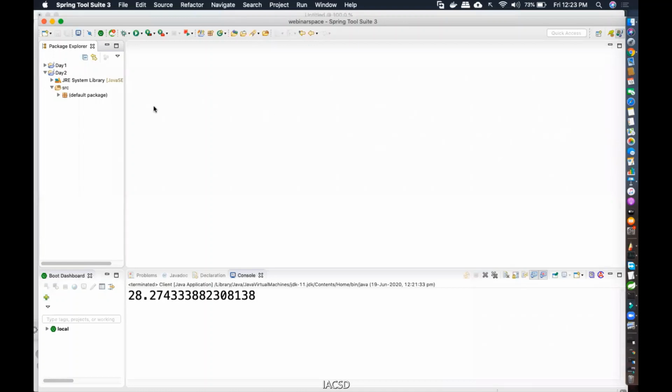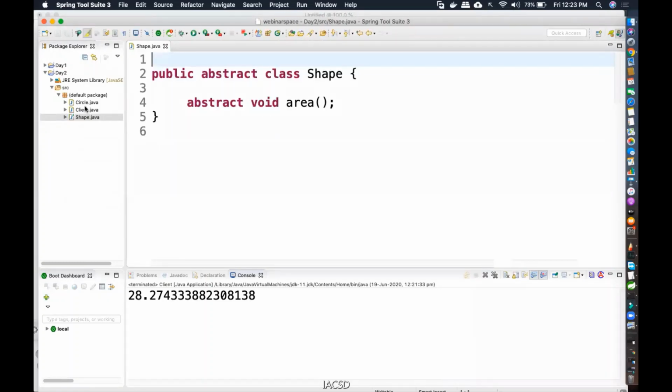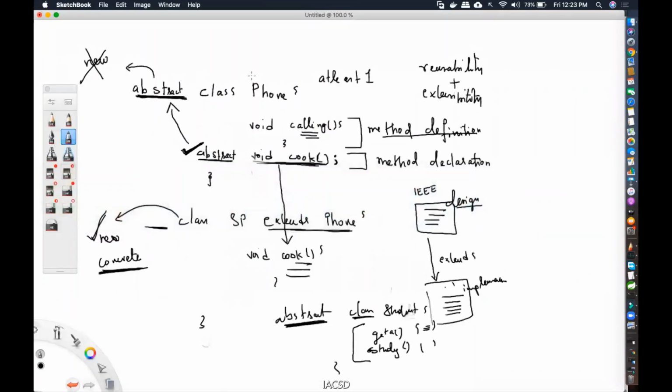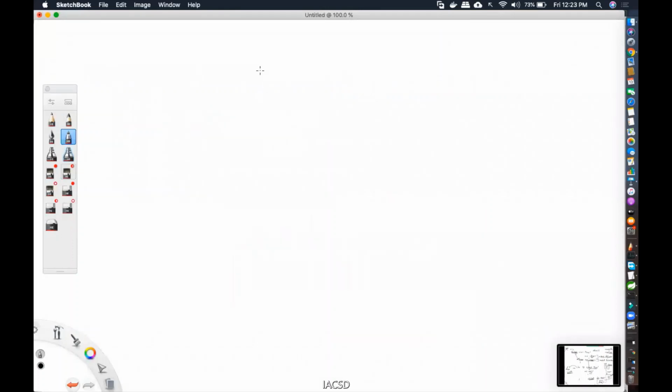Okay, Abhijit had asked me about super. Super is to call your parent class constructor. Okay, now why parent class constructor? Why is it calling? By default it is calling, right? But why? So why is it exactly calling that particular thing? Now see this. If I'm having an employee class, and having a manager. So manager extends from employee. Manager is a subclass of employee. Right? Is-a relationship exists.